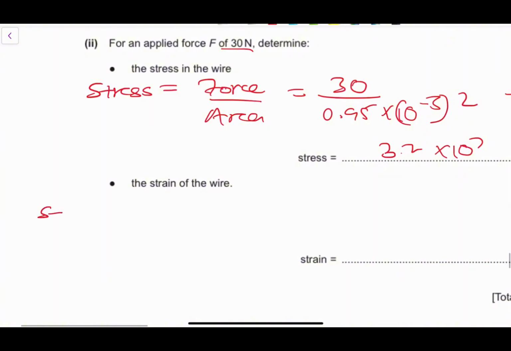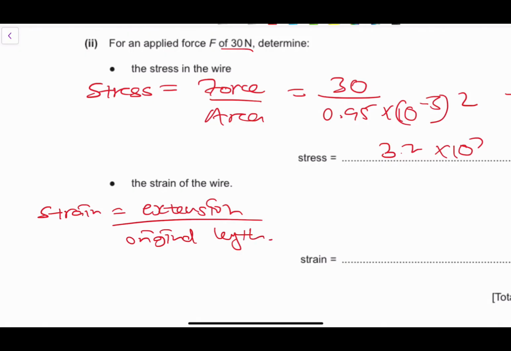The next one is strain. Strain is actually the ratio of the extension over the original length, right? The extension divided by the original length.